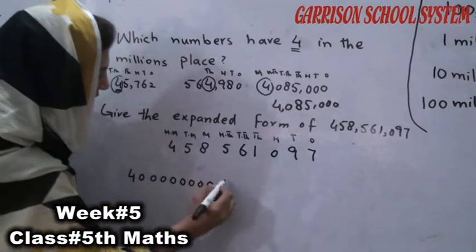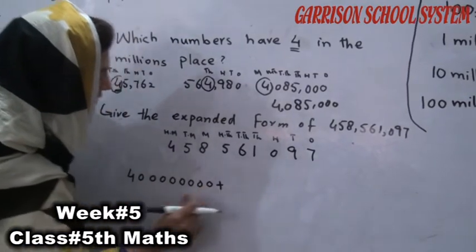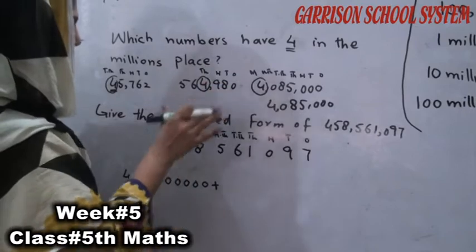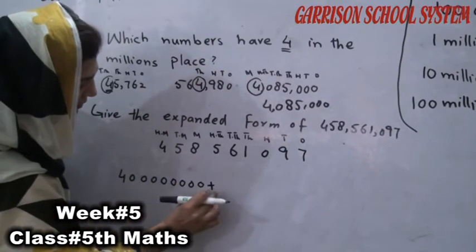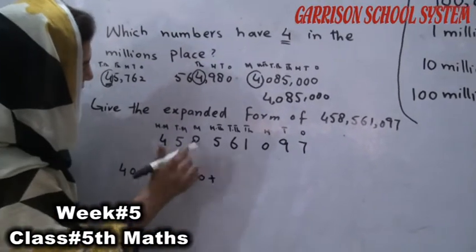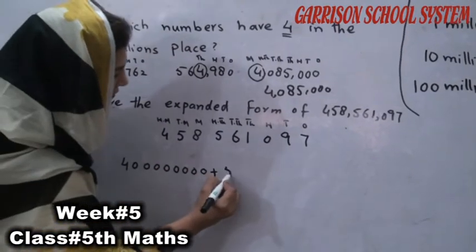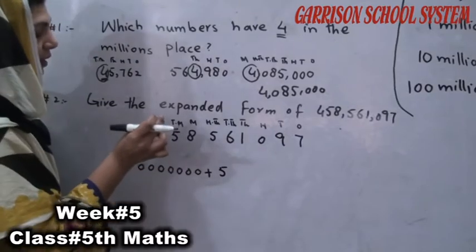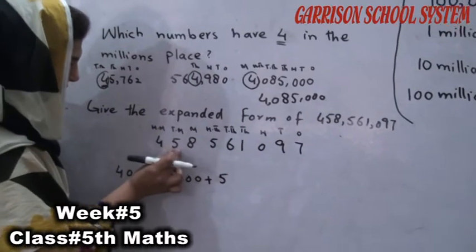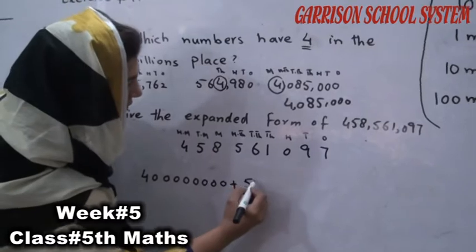Students, next, we will add in the expanded form. We will mark the sign of addition. Now, what is the value of 5? The value of this 5 is 50 million. So we can write it in this way.